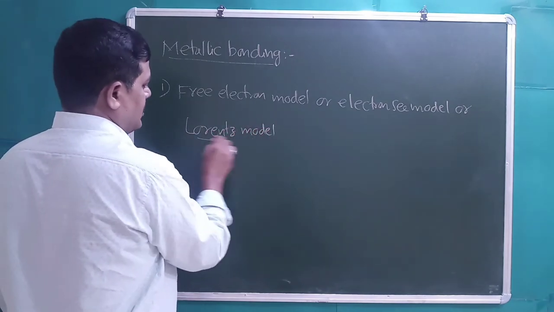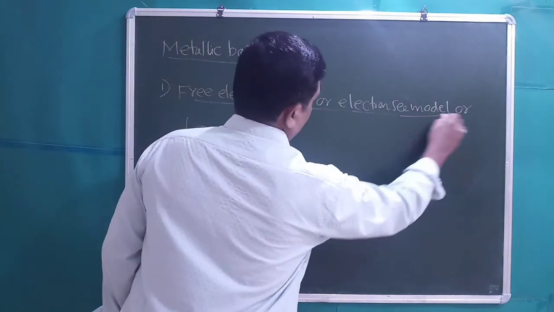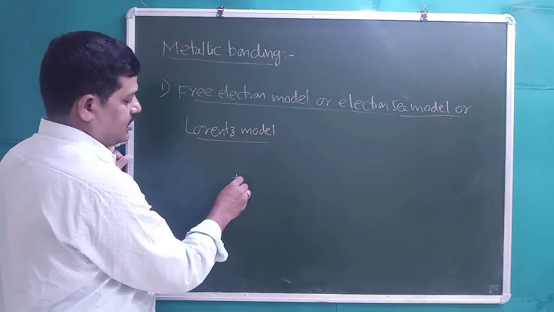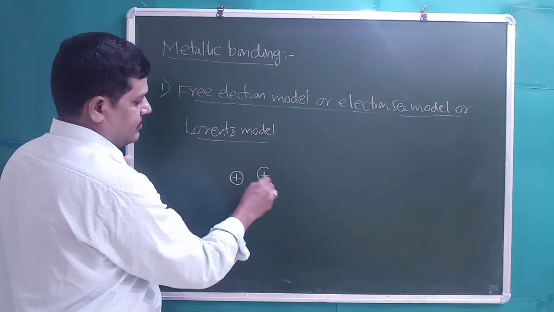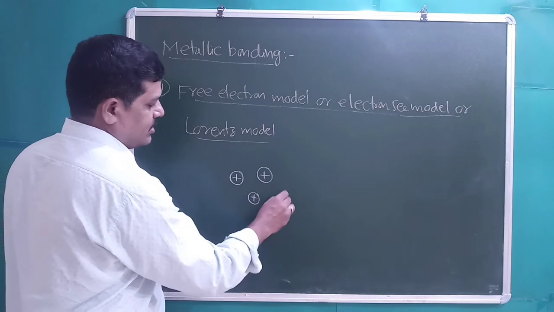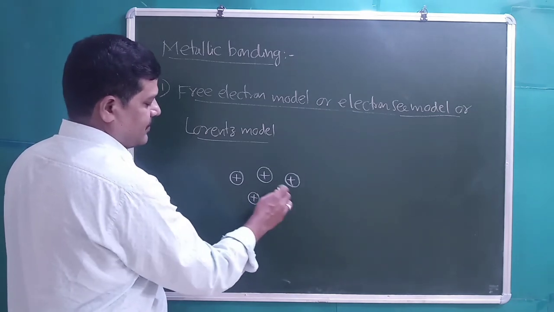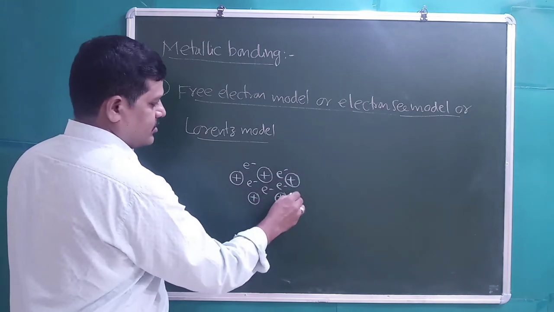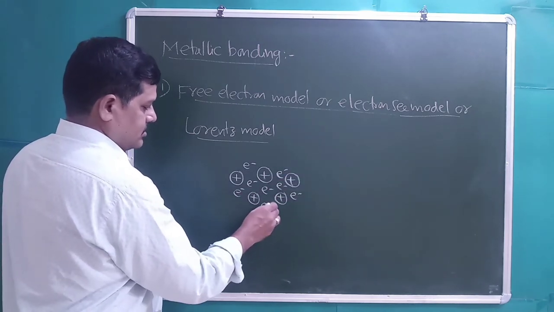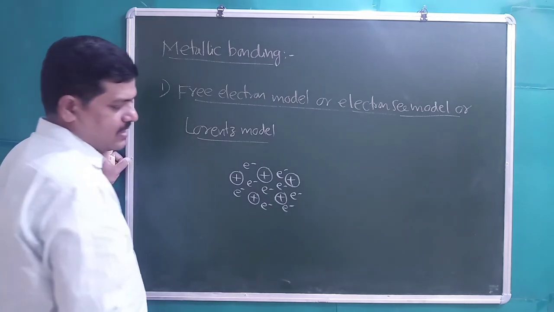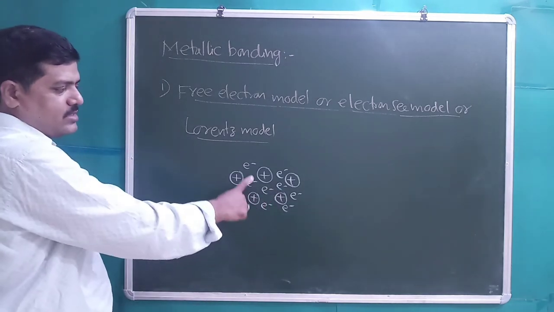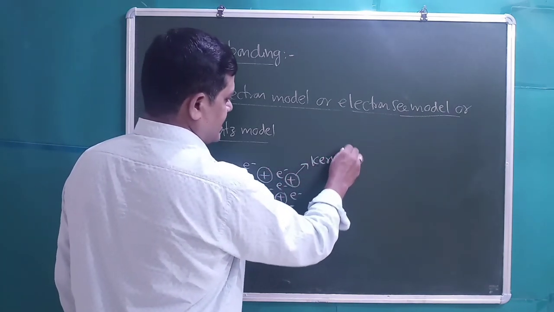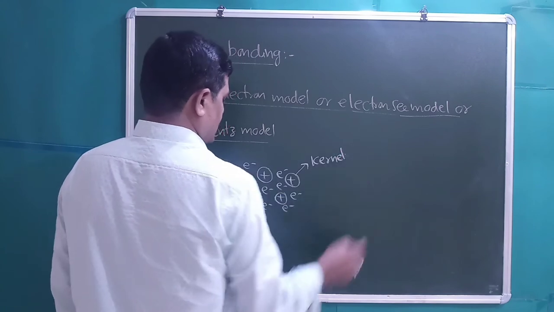According to this model, metals contain positively charged kernels with a sea of electrons. There is an electrostatic attraction between the electrons and the positively charged kernels. These are known as kernels, right?